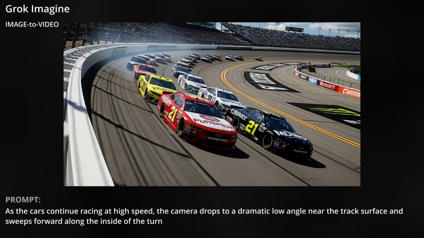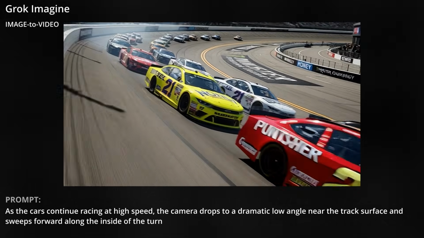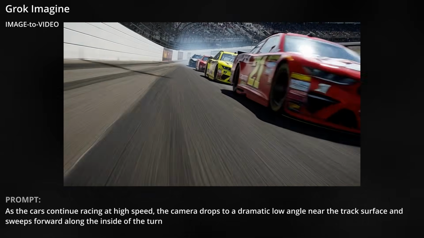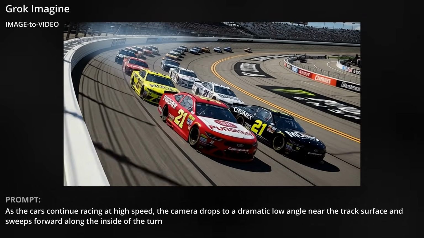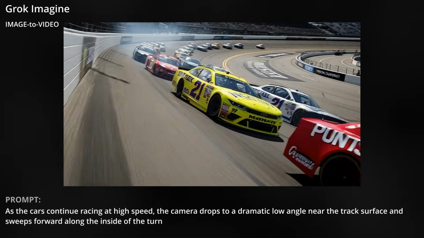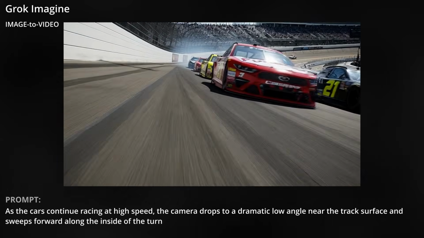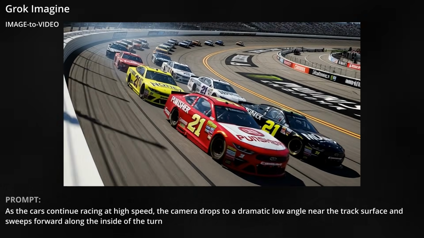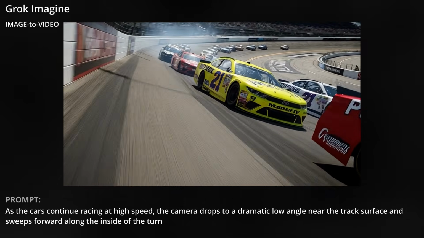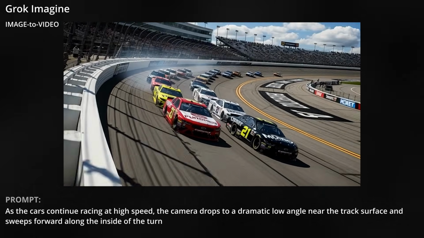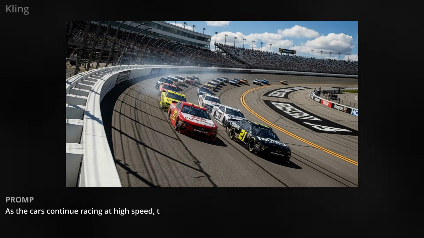Grok decided to change the numbers on some of the cars so the first four would all be number 21. It doesn't know what to do with the smoke from the tires and just has a little cloud track with the cars. Although it did not move the camera to the inside of the turn, it did take it to a low angle near the track surface. It went with some kind of action-themed music instead of sounds of the cars, but I didn't tell it what to do there, so I can't really complain about it.